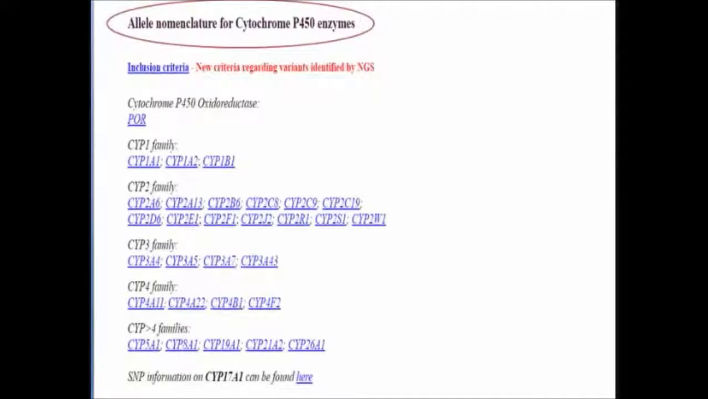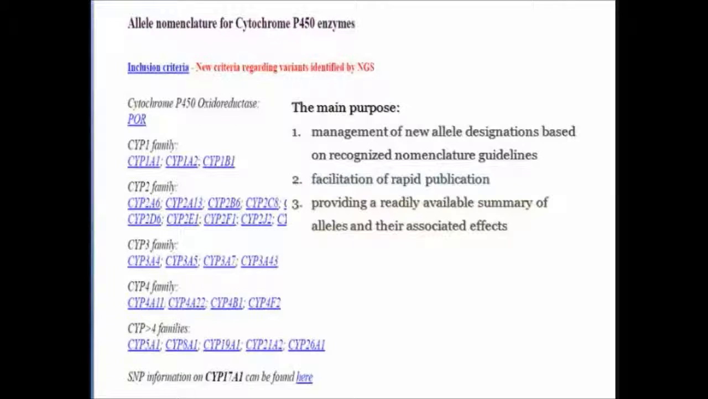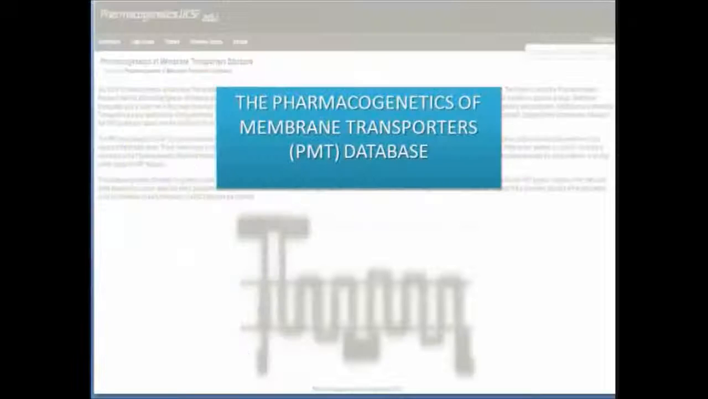CYP Allele Database. This is the CYP allele database. It contains CYP nomenclature and CYP allele characteristics. It was organized by the Human Cytochrome P450 Allele Nomenclature website. The main purpose of this website is for management of new allele designation based on recognized nomenclature guidelines, facilitation of rapid publication, and providing a readily available summary of alleles and their associated effect.